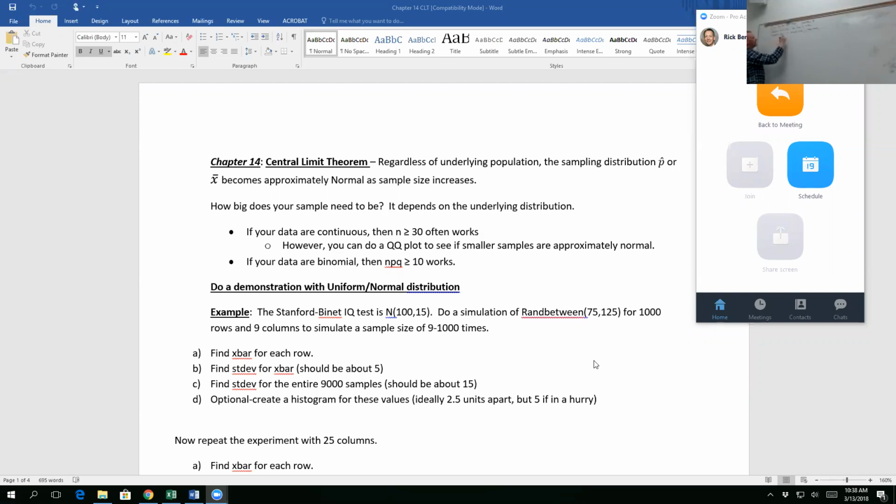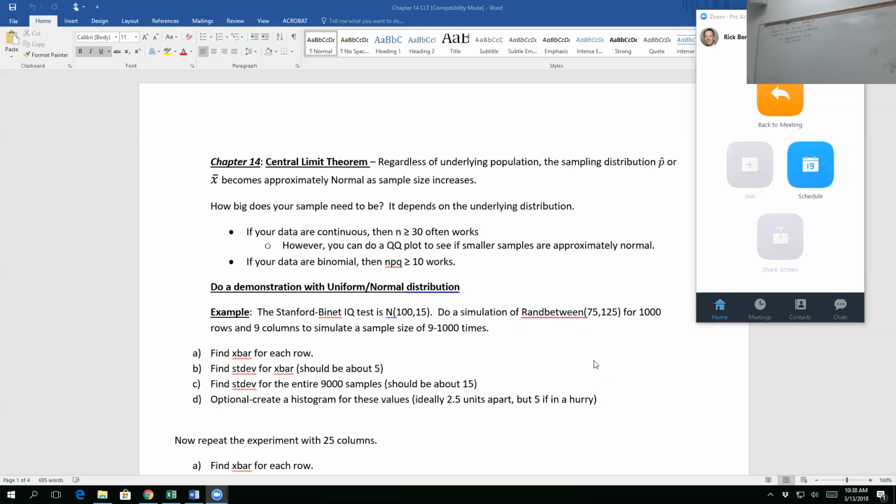If you have continuous data, usually n is greater than or equal to 30 is large enough. Although you need to check the histogram to make sure that it's normally distributed, because it's not a guarantee, but it usually works.